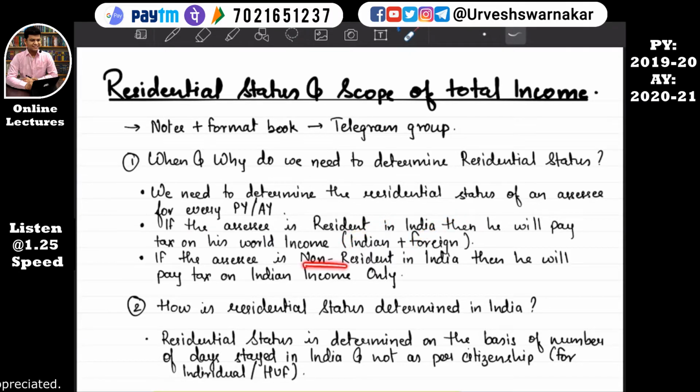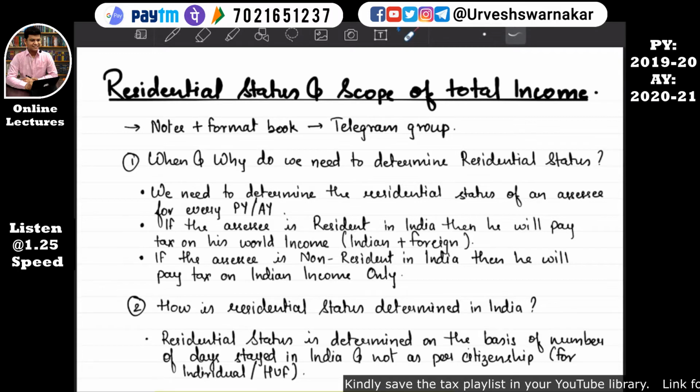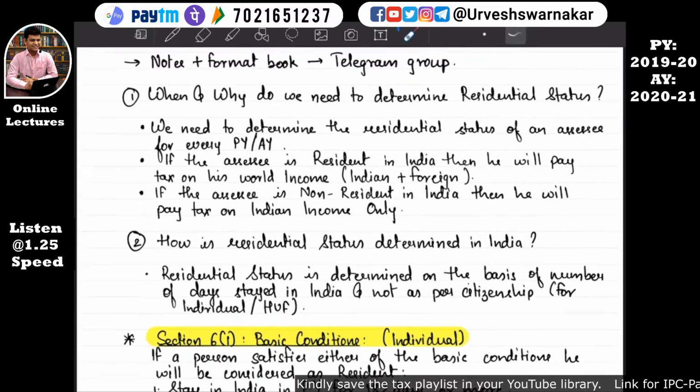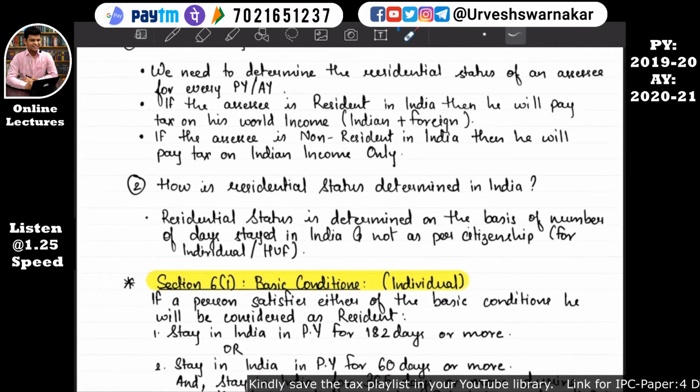And if the assessee is non-resident in India, then he will pay taxes on Indian income only. So this we'll study in detail in scope of total income in the further parts of the video. Okay. So I hope it is quite clear. When do we need to determine residential status? We need to determine the residential status of an assessee for every previous year and assessment year. Okay. And why do we need to determine? You already know.